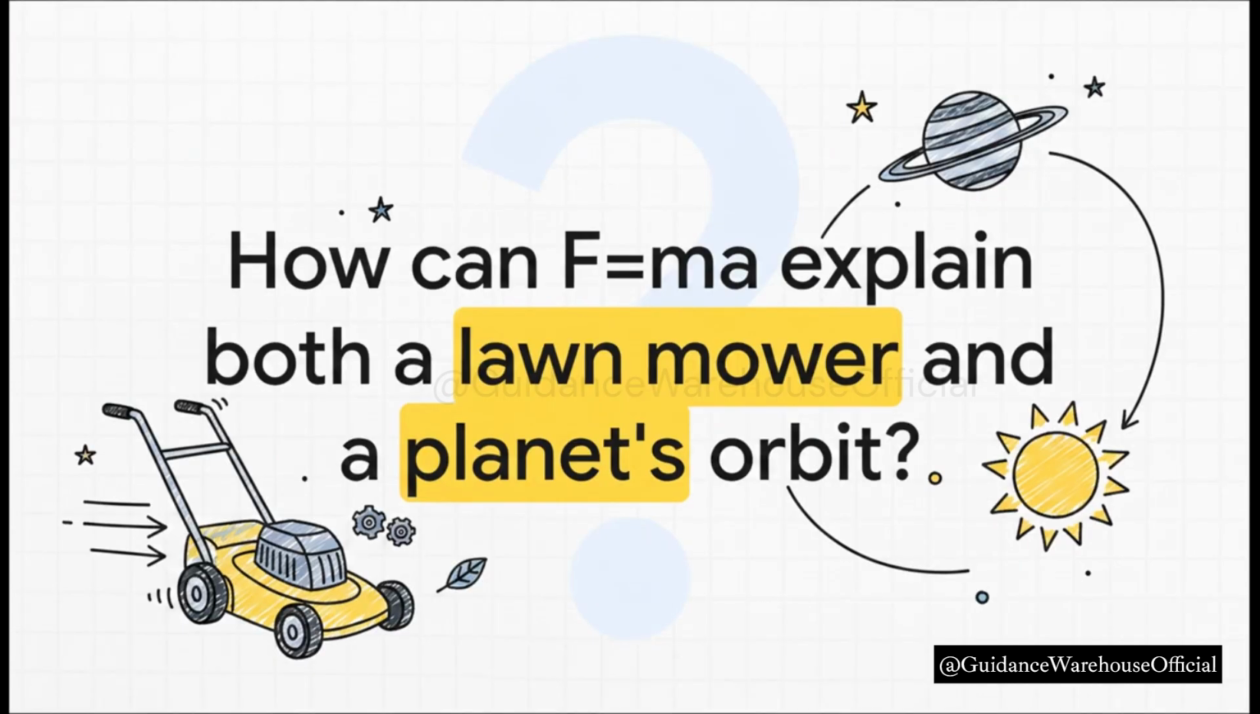So I'll leave you with one last thing to chew on. We just used F equals ma to understand a simple lawnmower, but the pull of gravity is also a force, and a giant planet is also a mass. So how could this same simple rule be the key to unlocking something as gigantic and majestic as a planet orbiting a star? It's something to think about.